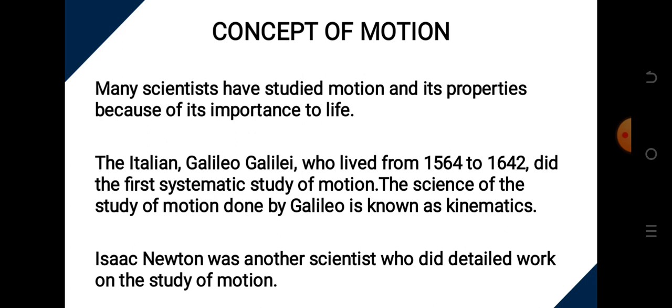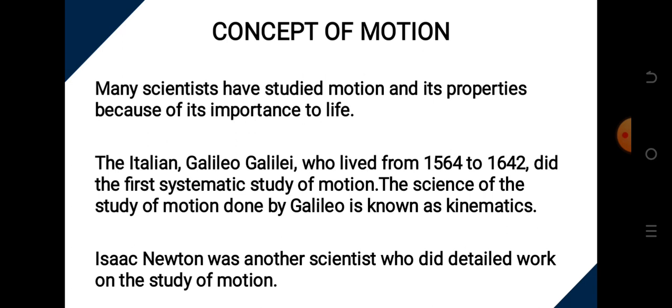All right, concept of motion. Many scientists have studied motion and its properties because of its importance to life. Every object moves. As we are growing from the womb, if you give birth to a child and the child does not walk, it becomes a problem. If nobody can move and we stay at the point, we won't enjoy life. So motion is very important.